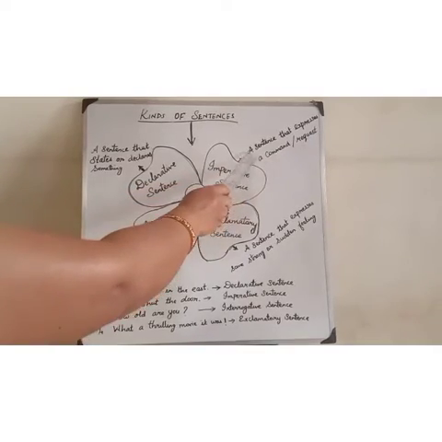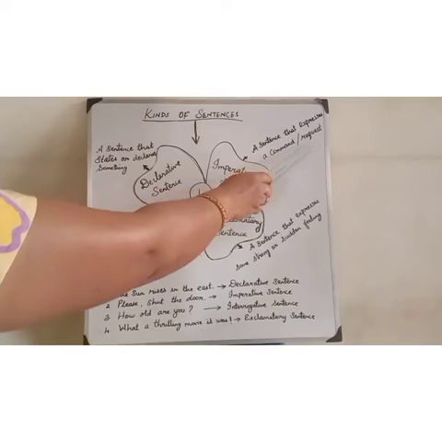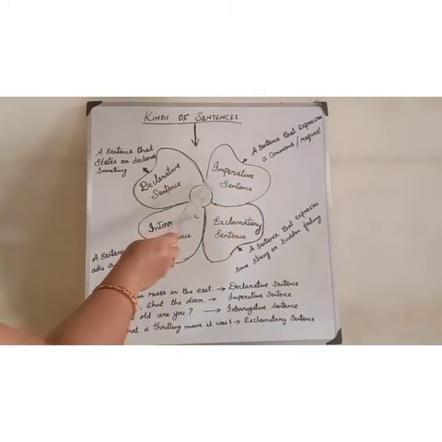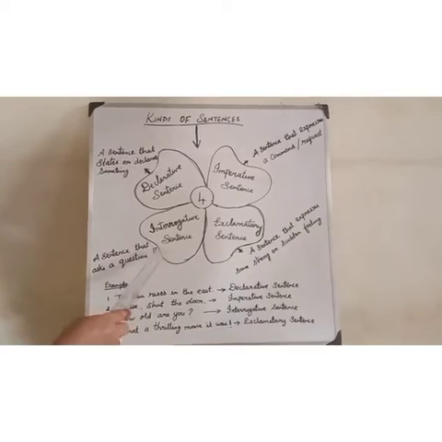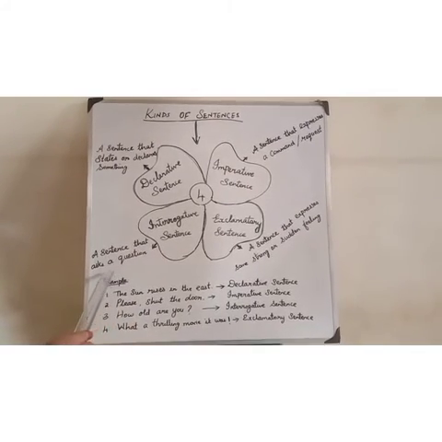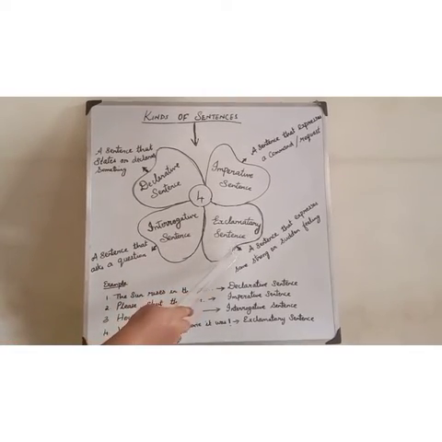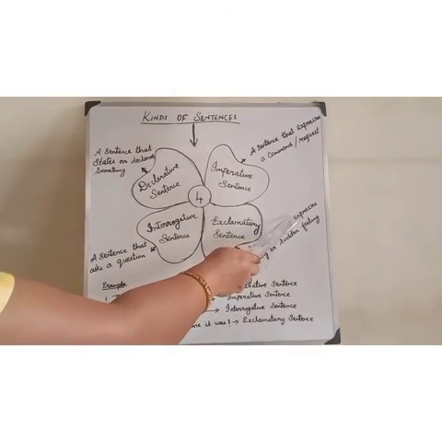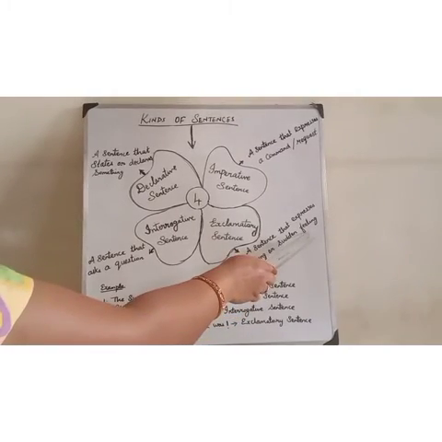Such kinds of sentences are called imperative sentences. Third one, a sentence that asks a question. Exclamatory sentence is nothing but a sentence that expresses some strong or sudden feelings.